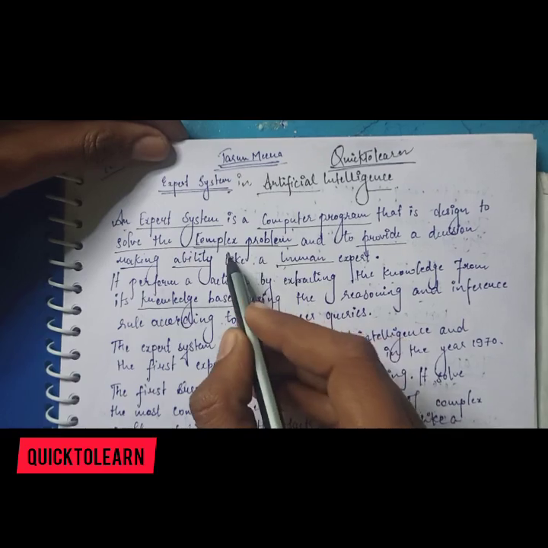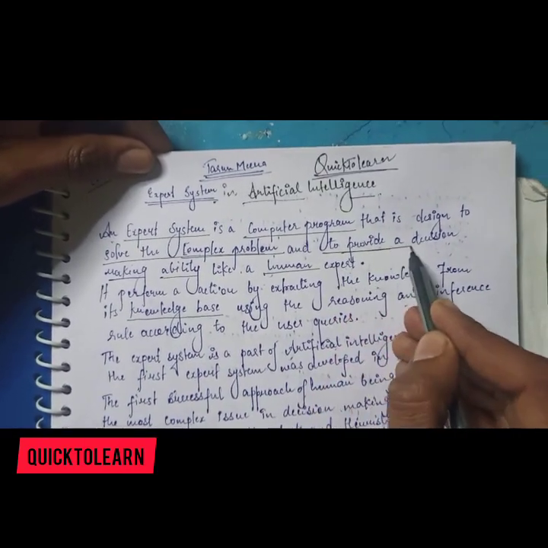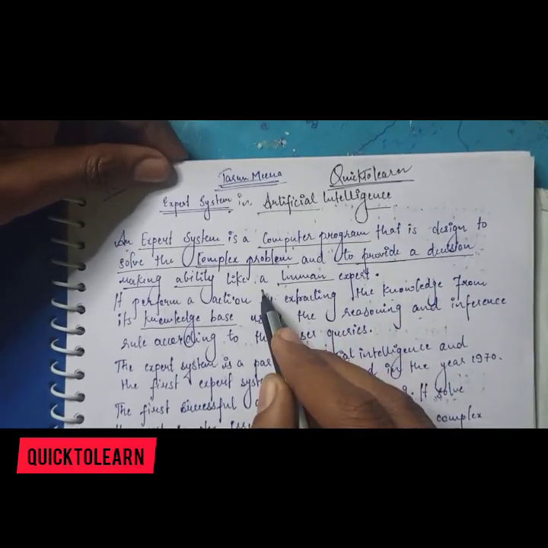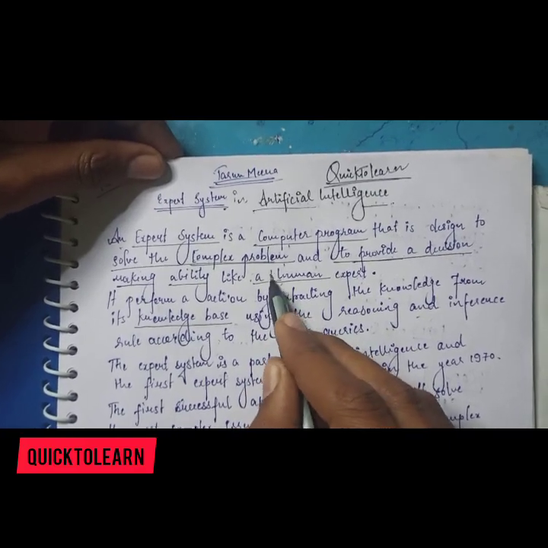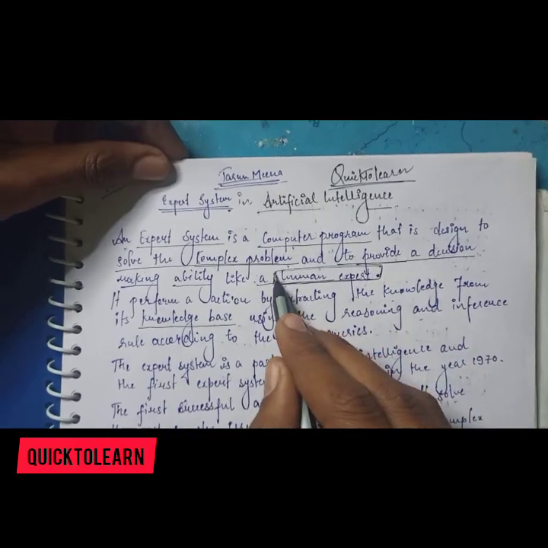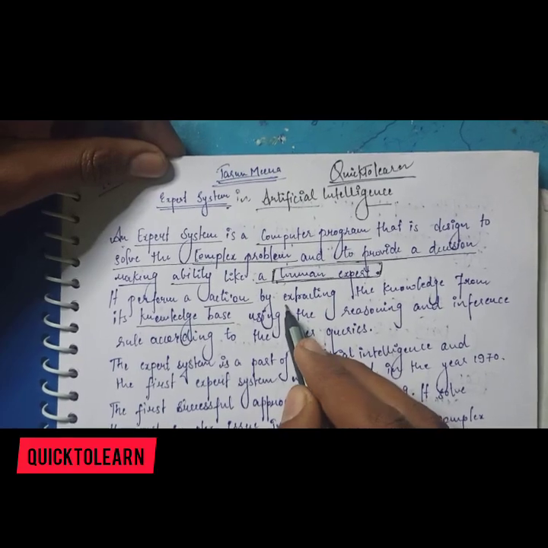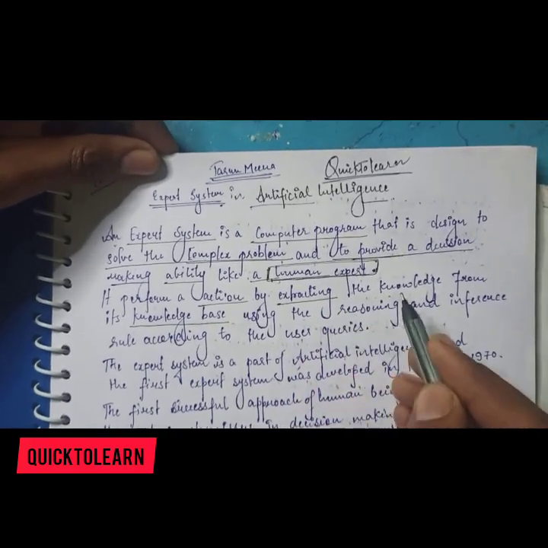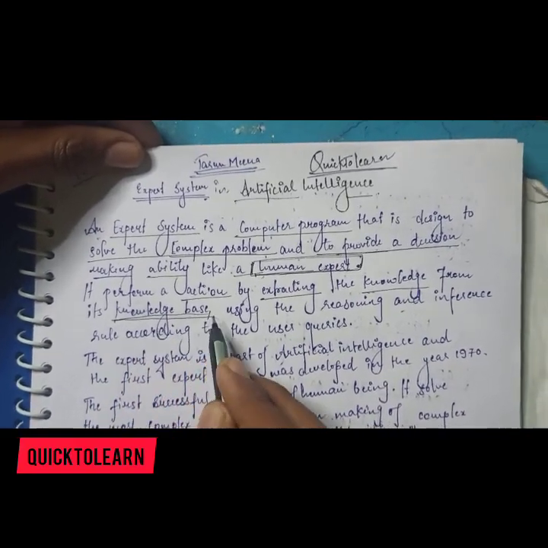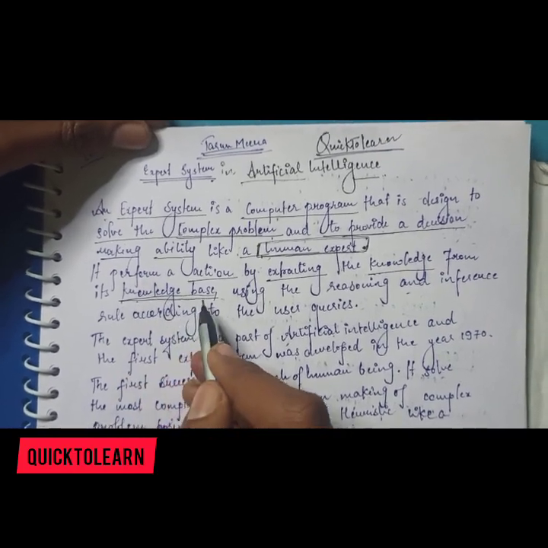It can solve very difficult problems and provide decision-making ability, which means the expert system can decide by itself what is the wrong and what is the right answer according to the user requirement, and it can work like a human expert, because a human expert can say what is right and what is wrong. Actions can be performed by the expert system, and it can extract knowledge from the knowledge base, which is the area where all the knowledge and information can be stored. It's also called the storage area.